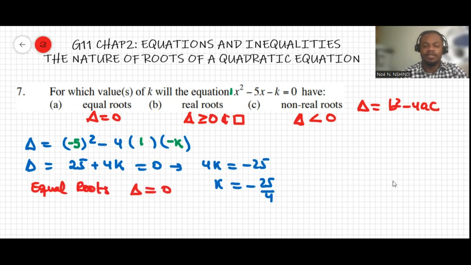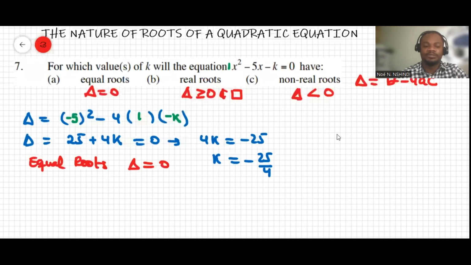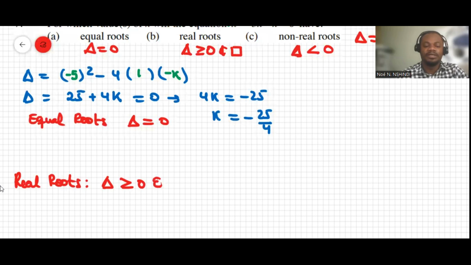Now we work on the other case, real roots, which means delta is greater than or equal to 0 and is a perfect square.